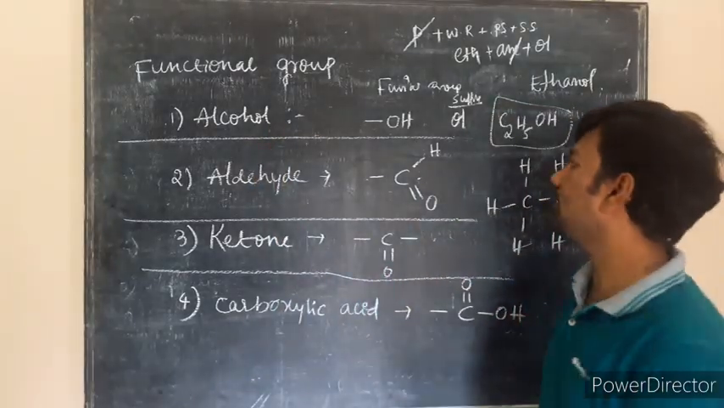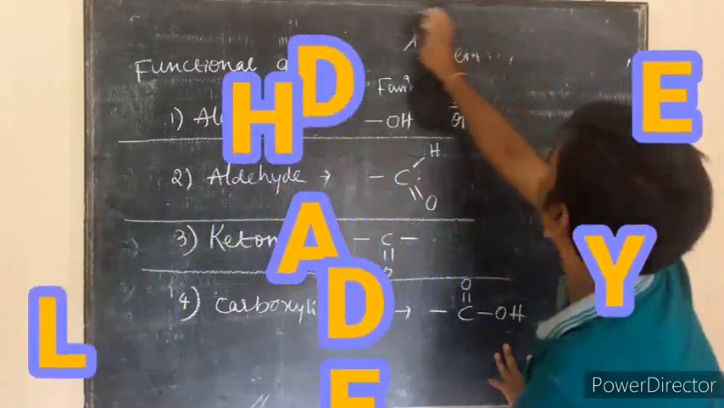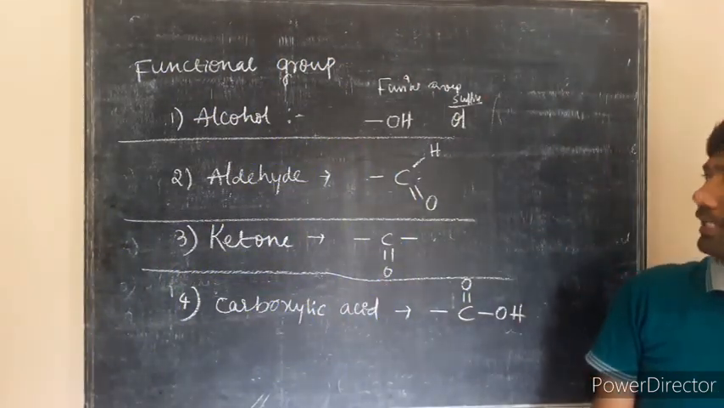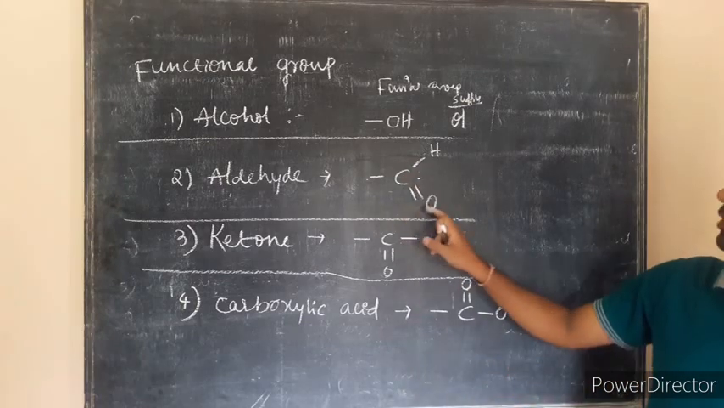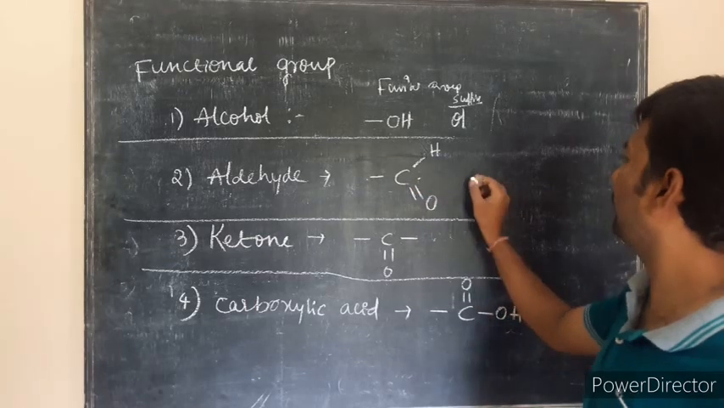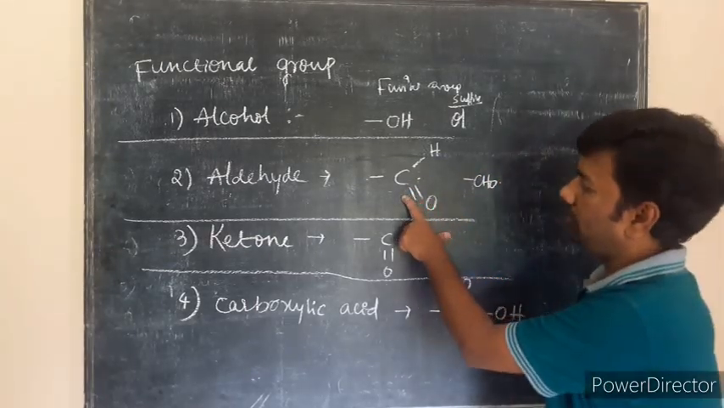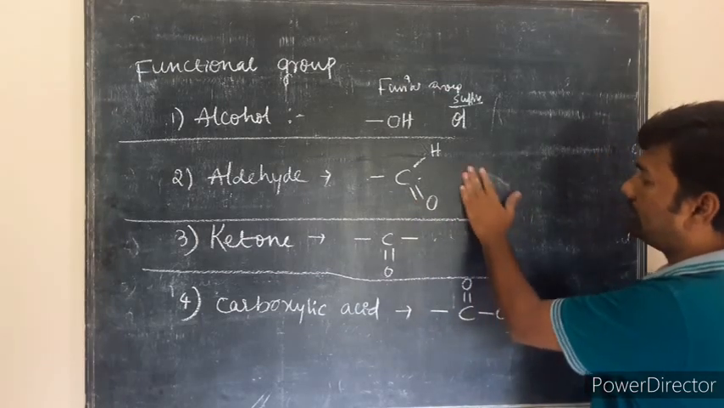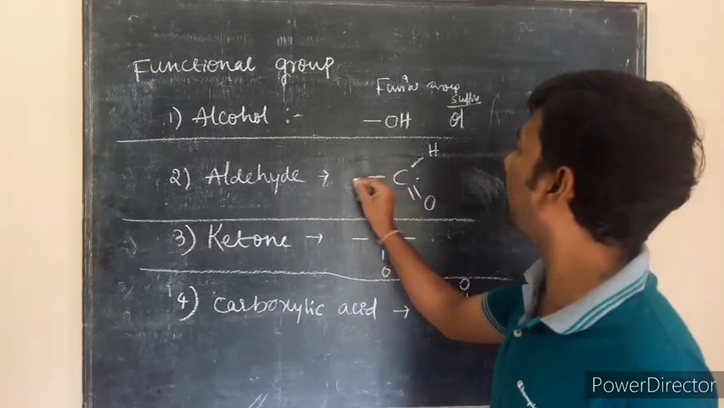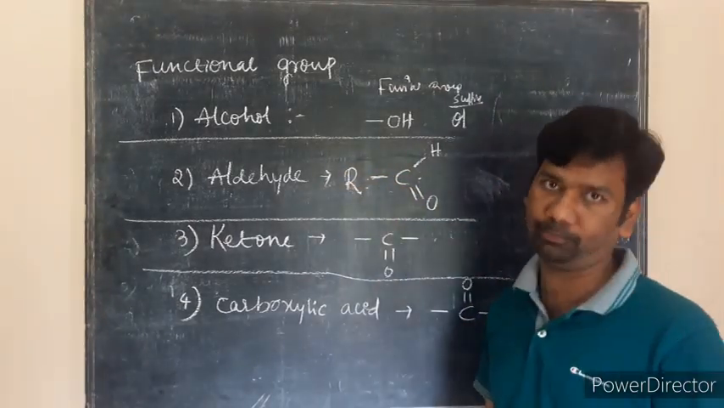So next one is aldehyde. In any hydrocarbon, if hydrogen is replaced with this functional group, that is the CHO group, we can write it like this or as CHO, but we will prefer this one to structure the carbon compound. We will do it like this only. Here I can write R, and R indicates any alkyl group.